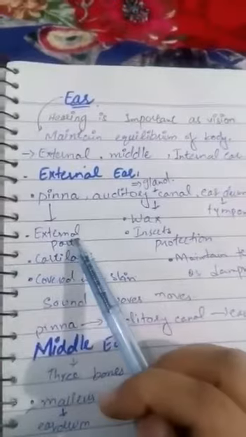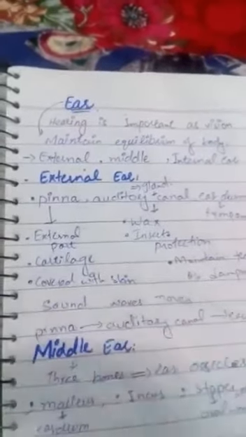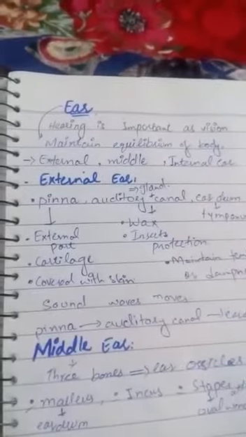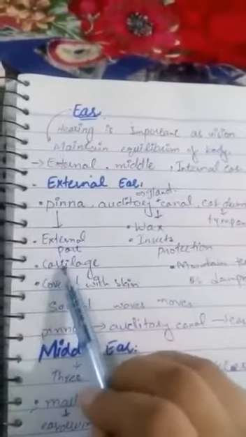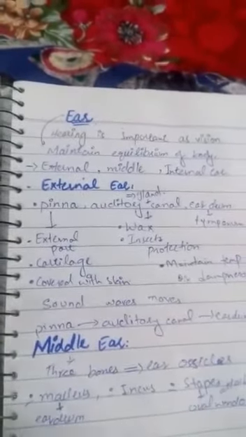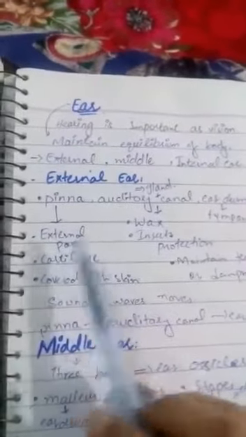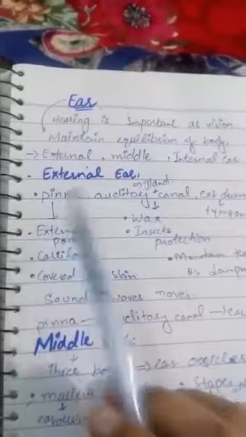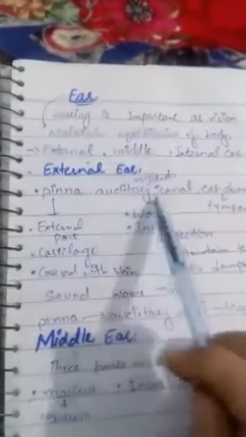The pinna is the external part of the ear, which is seen with naked eyes. The part of the ear which is present outside the body, which we see, is known as the pinna. It is made up of hard cartilage. Cartilage is a type of soft bone, and the pinna is also covered with skin. So the pinna is an important organ. Its function is to move the sound waves towards the auditory canal.